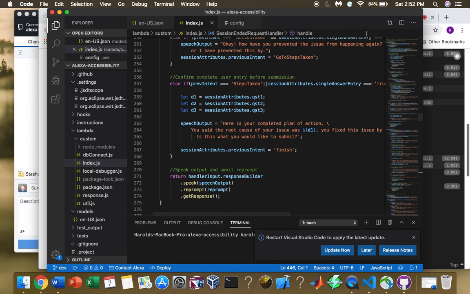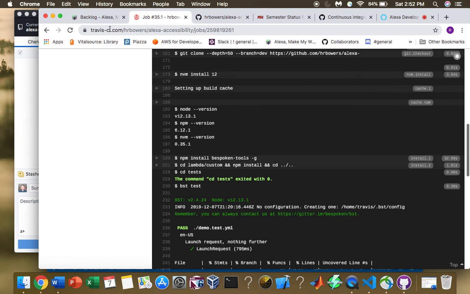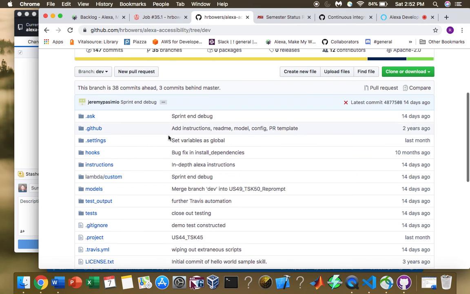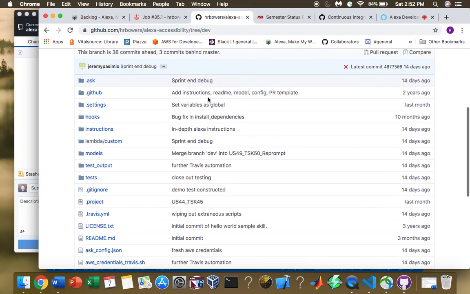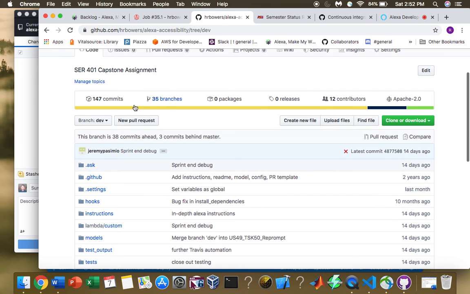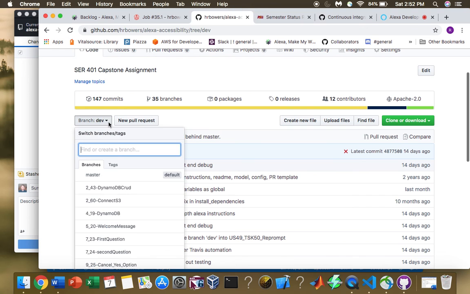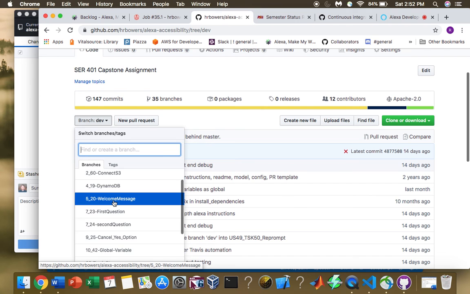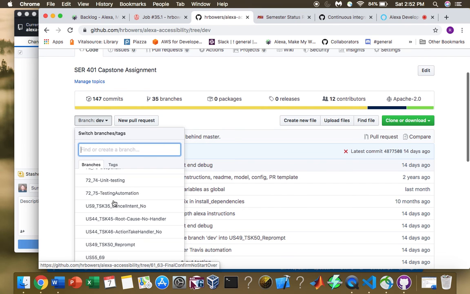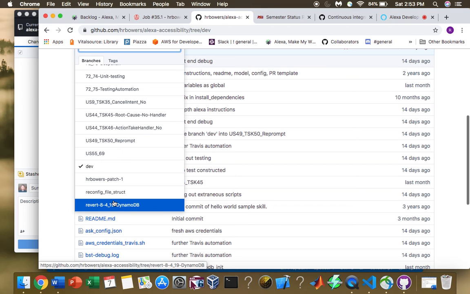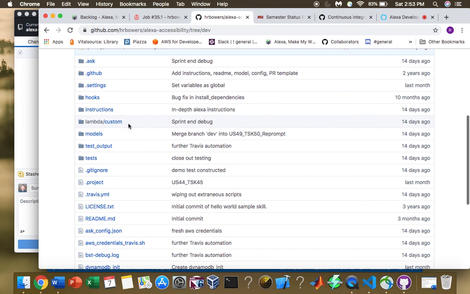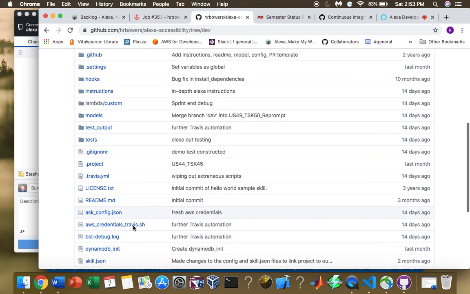And then for our repositories, let's start with our GitHub account here. We mainly work on this dev branch just to keep master clean. And then we branch off for each individual task from dev as a second precaution, just to make sure that we keep our master branch in working order all the time. In here you'll find a lot of the Travis CI integration that was written for testing.